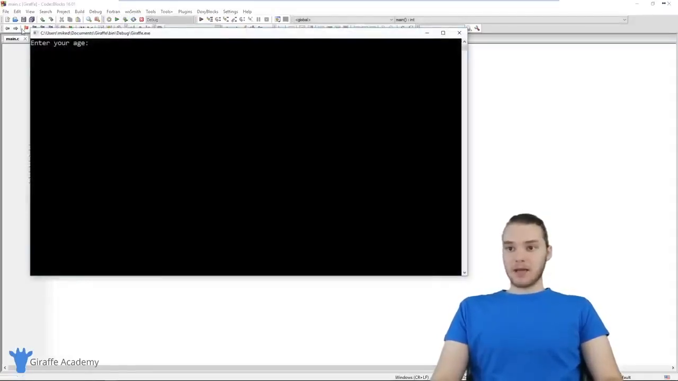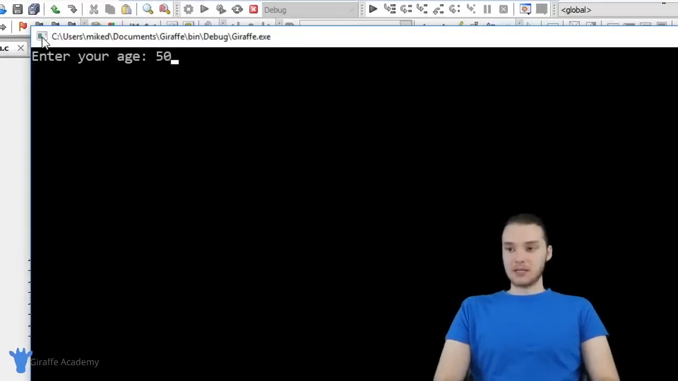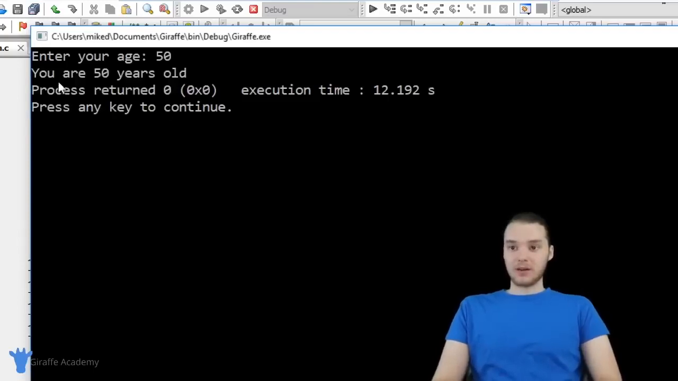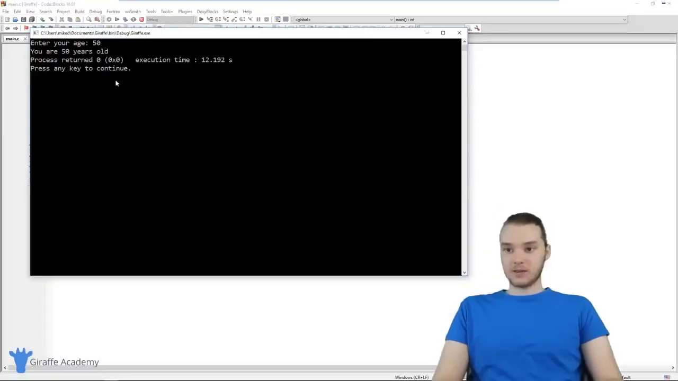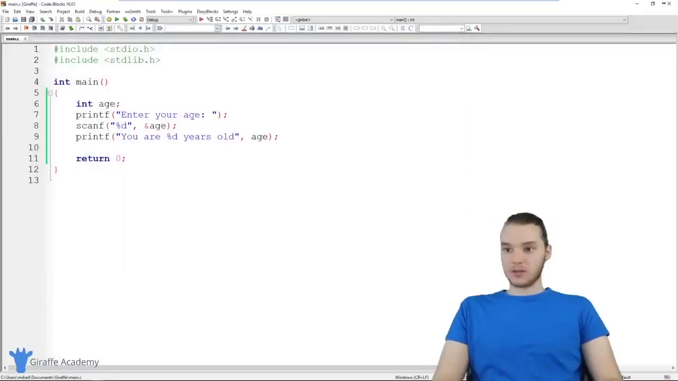So I'm going to run the program and it says enter your age. So let's say someone is 50. When I click enter, it's going to take that value, it's going to take that integer that we entered, 50, store it inside of that age variable and print it out. You'll see over here it says you are 50 years old. So that's how we can get an integer from the user.